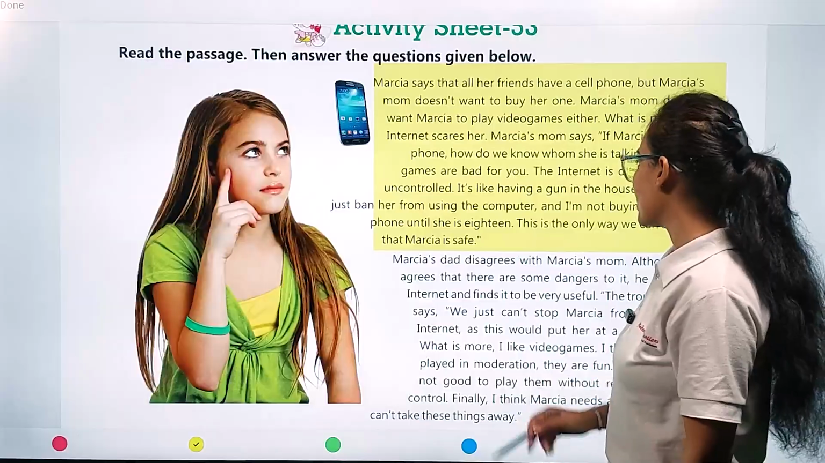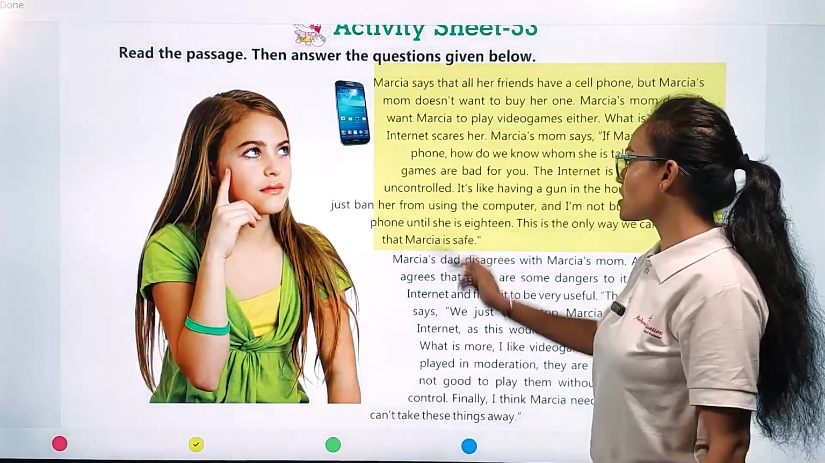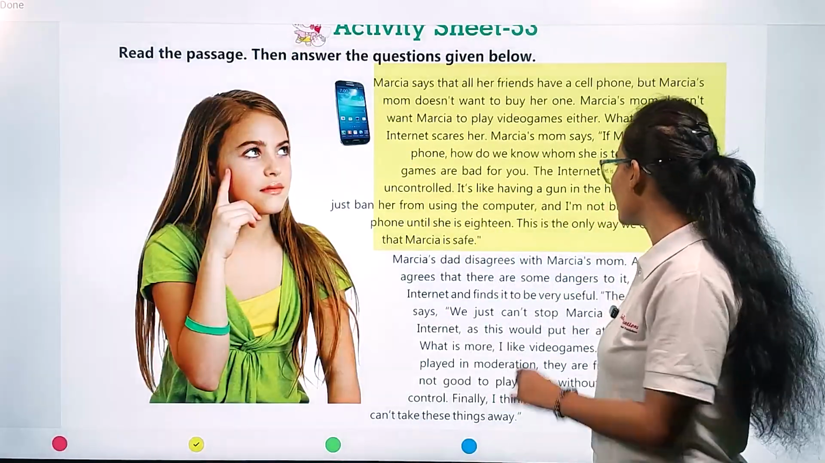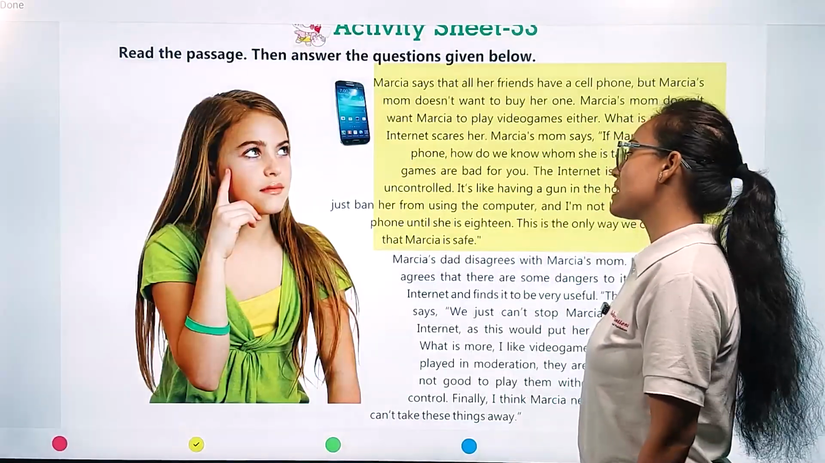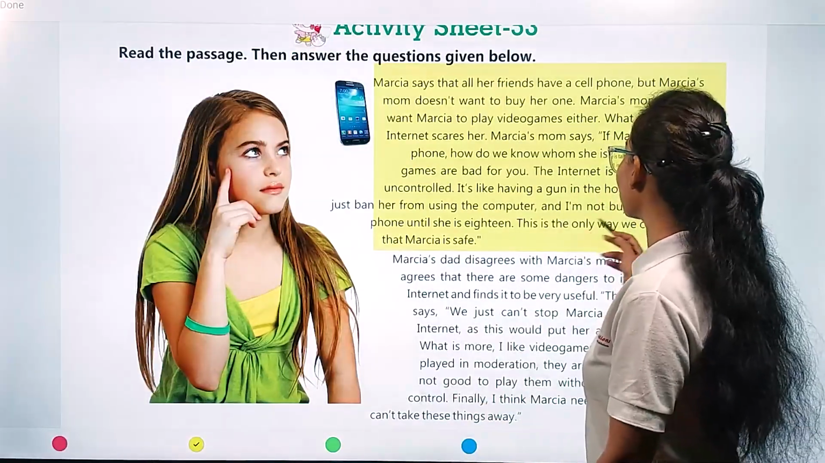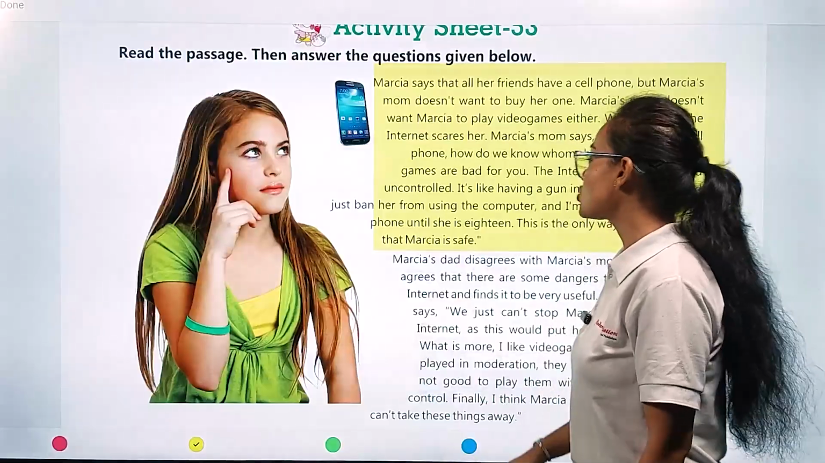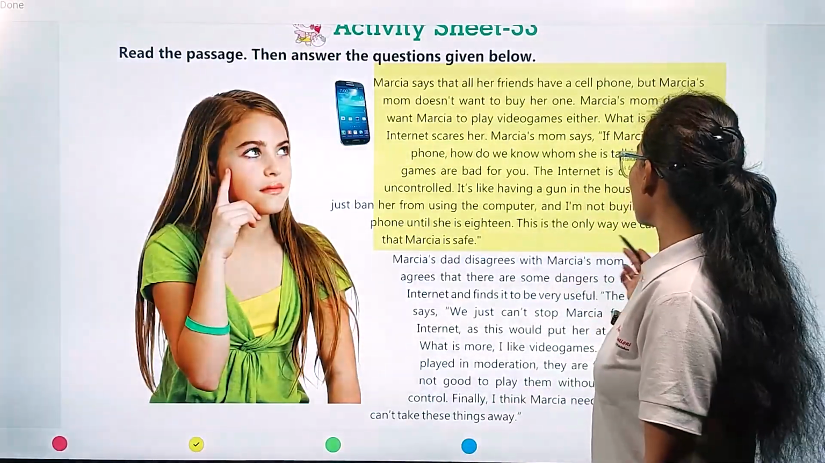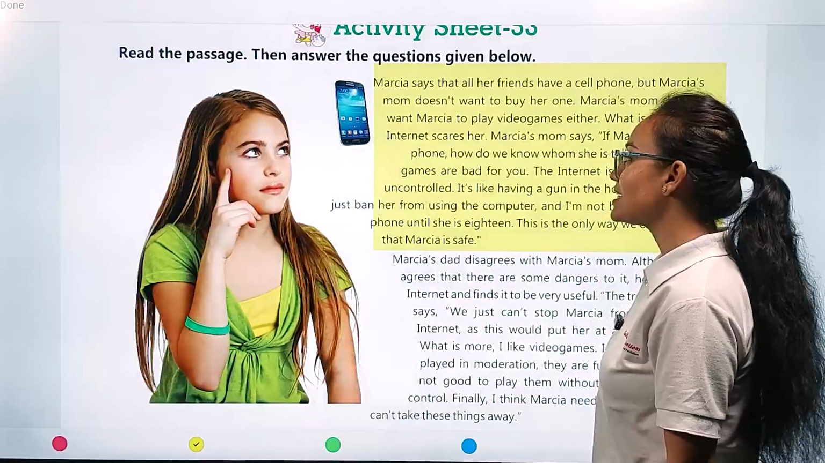Video games are bad for you. The internet is dangerous and uncontrolled. It's like having a gun in the house. We should just ban her from using the computer and I am not buying her a cell phone until she is 18. This is the only way we can be sure that Marcia is safe.